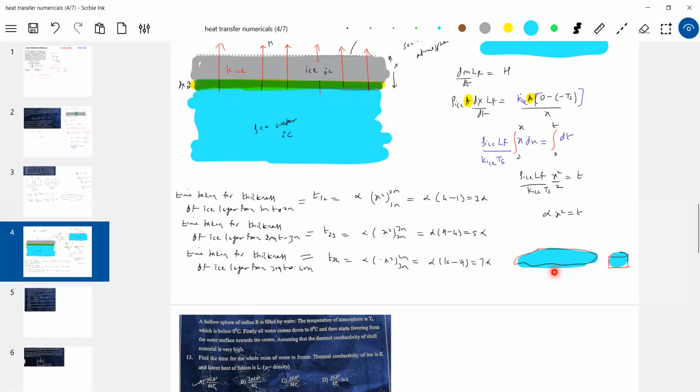The water will take the same time to freeze by 1 centimeter, even in the bucket, because it is independent of area. So shall I put this one? The time is independent of area. You compare bucket and lake, both will take the same time for the thickness to vary. That's the conclusion.